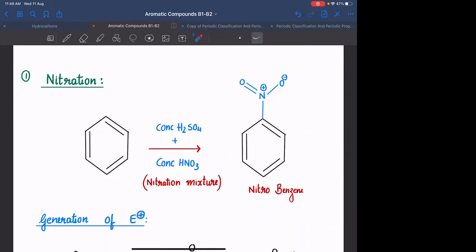What is the purpose of H2SO4? It is used as a catalyst for the generation of electrophile. It is an acid catalyst. Clear? Everyone? Okay.